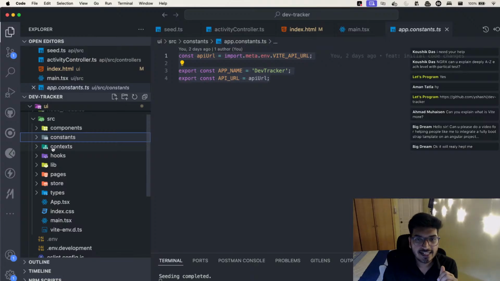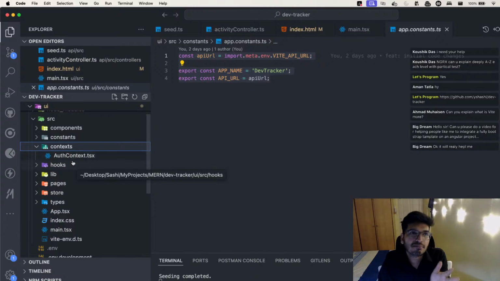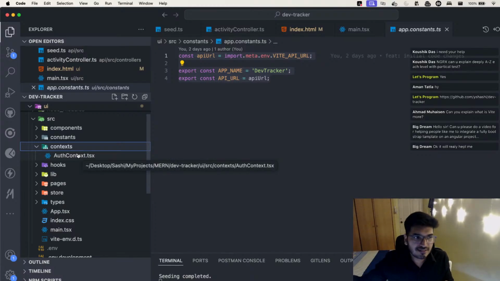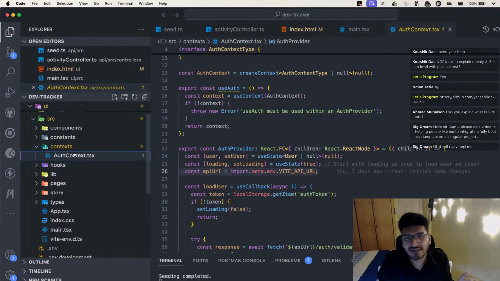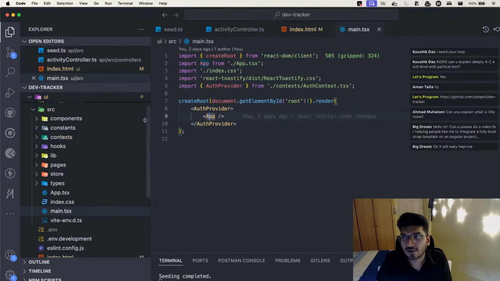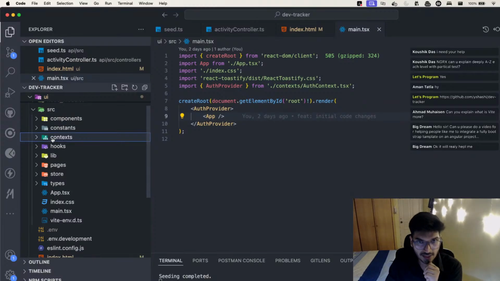Okay, then there is something called context, which I'll talk about later. Okay, so this context is nothing but just take it as behavior subject or something like that. You want to share some data across unrelated components, so how can you do that? In Angular it's behavior subject, in React it's context, by using React's context API. So can you see, we have create context, use context and all that. So this is part of React, and that's what we use to share data, but we will talk about it later, not now, because that's going to be a very tricky topic. Okay, so that's how you maintain your context.